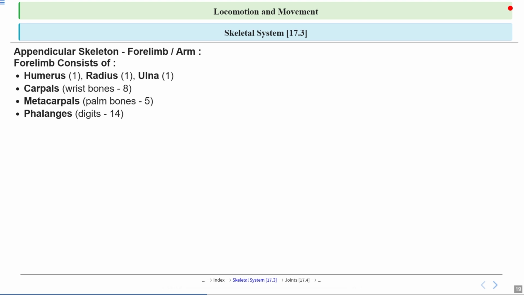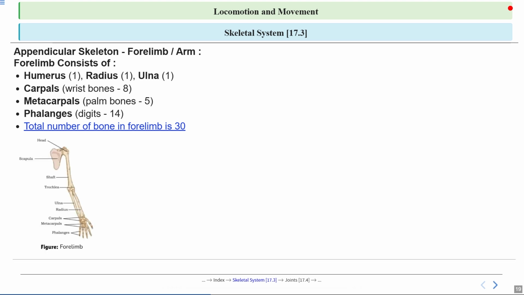Finally, the fingers themselves are made up of 14 bones called phalanges. Each finger has 3 phalanges except for the thumb, which has 2. You can think of them as the segments in a robotic finger, allowing precise and delicate movements. If we add up all these bones, we get a total of 30 bones in each forelimb. This complex arrangement is what gives our arm a wide range of motion and movement. It's amazing how so many bones work together seamlessly.